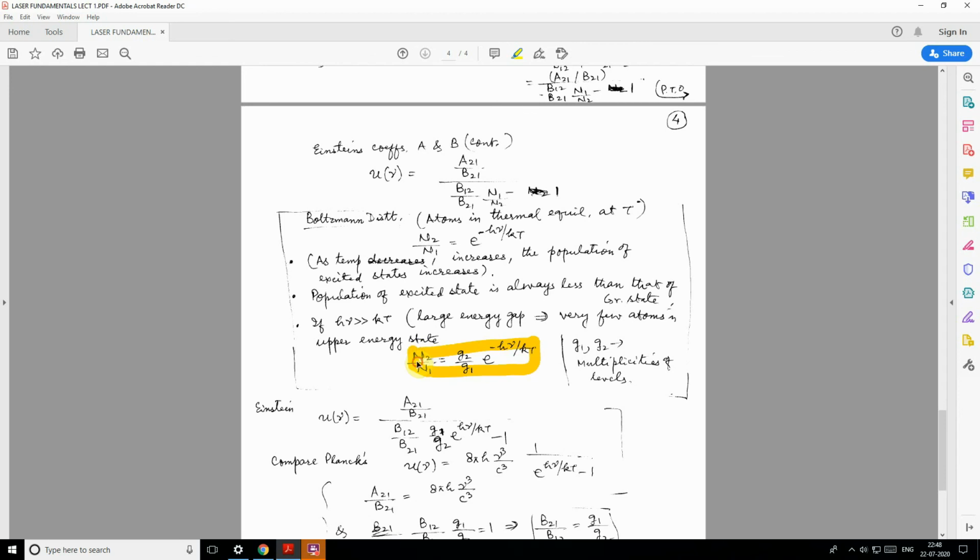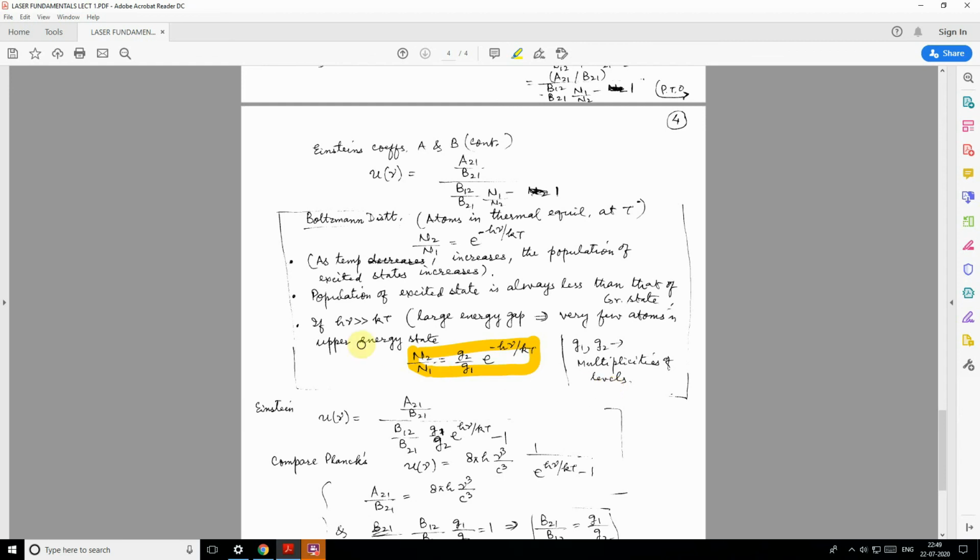N2 by N1 is equal to G2 by G1 e raised to minus h nu by kT, where G1 and G2 are the multiplicities of levels. Now this happens because the energy levels may be degenerate. Degenerate means two or more levels may have the same energy.